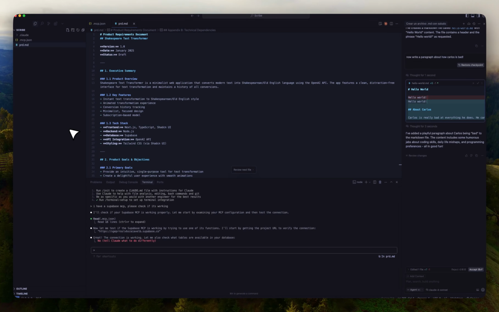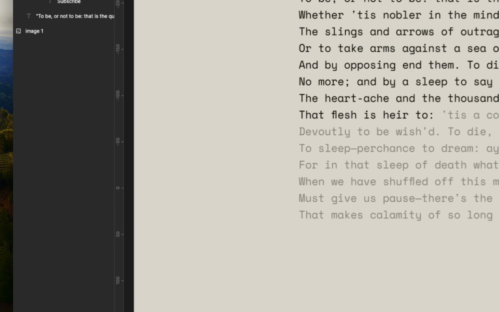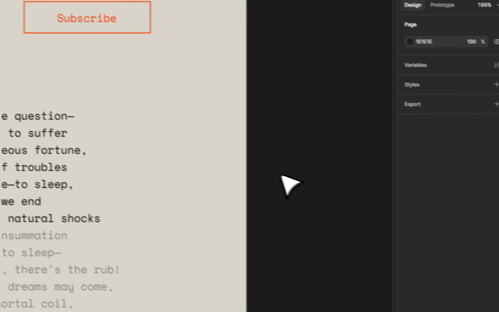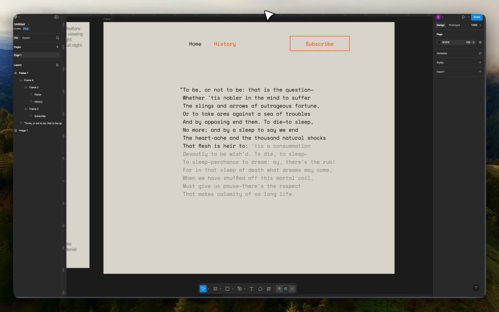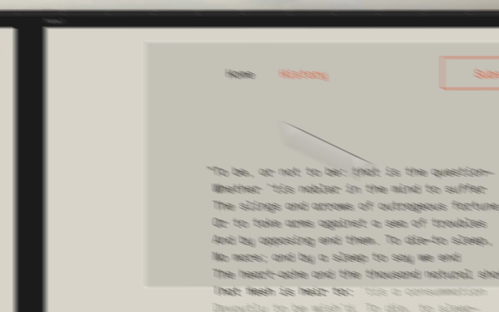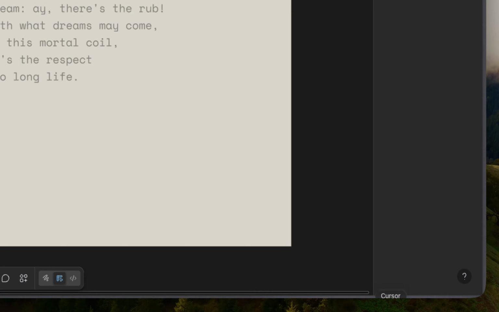Now we have this. One thing that I want to do is I'm going to go into Figma. I'm going to go back for this. I'm going to just take a screenshot of the app. So grab this, and I'm going to go into Cursor.